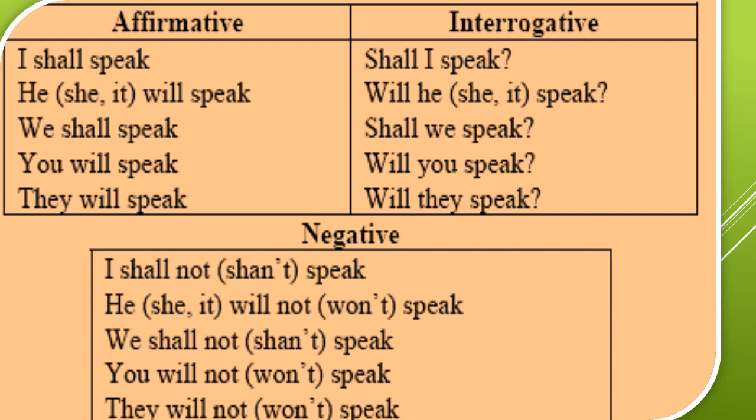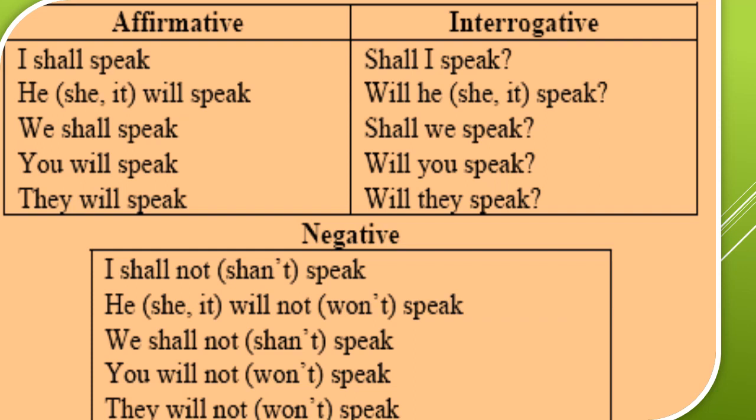As I have already told you, in affirmative sentences we use shall with I and we and will with you, he, she, it and they. These are some examples. I shall speak. He or she or it will speak. We shall speak. With we and I in affirmative sentences, we use shall. You will speak. They will speak.